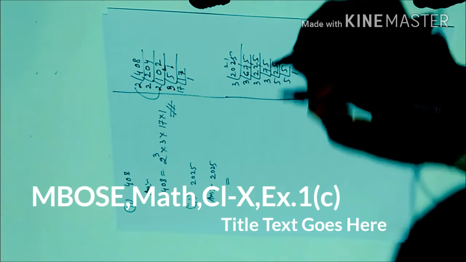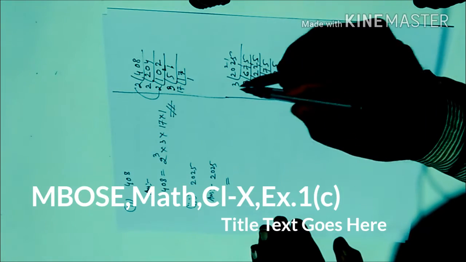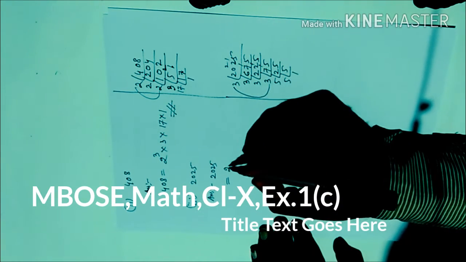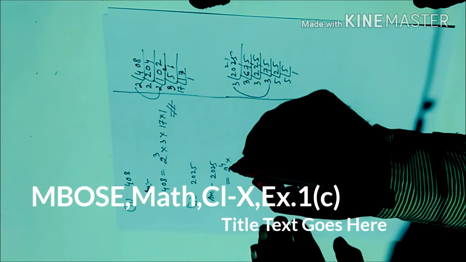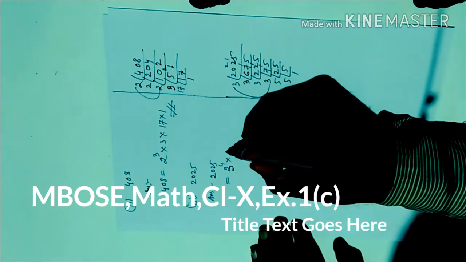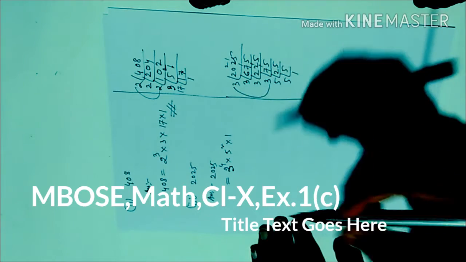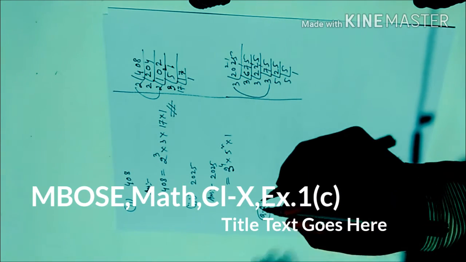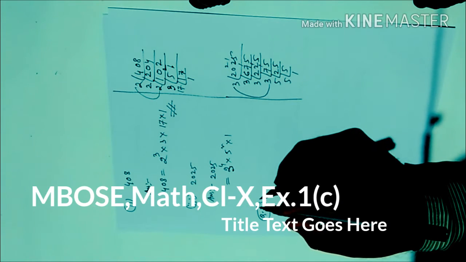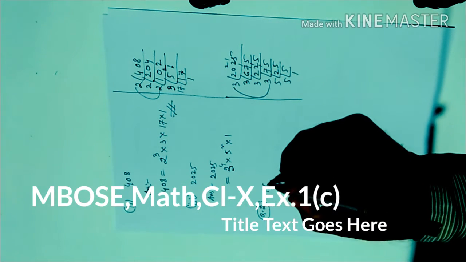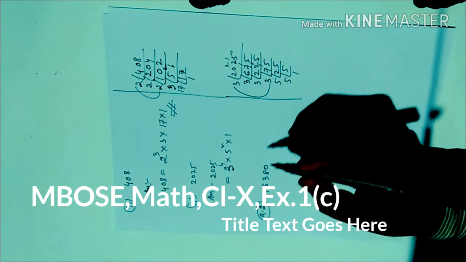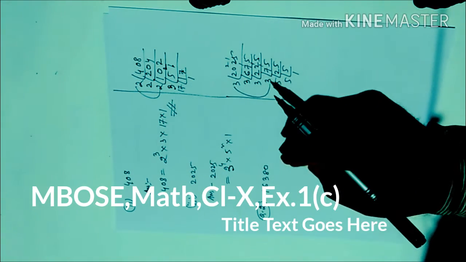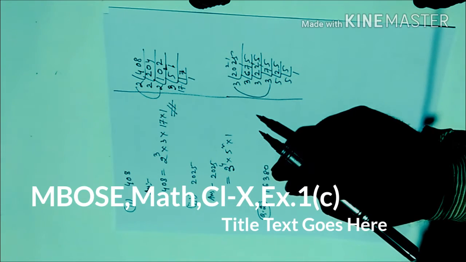5 and 1. So what are the factors? These are the factors. So 3, how many times here? 3 four times, and 5 two times, and 1. Next we'll move to question number 2. You see in your textbook, question number 2: express 16380 as prime factors. The same procedure we have to follow for this number also.